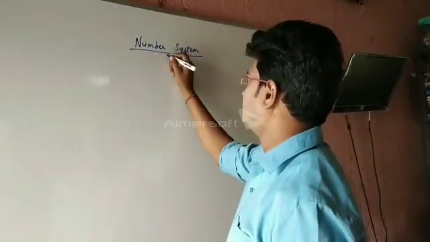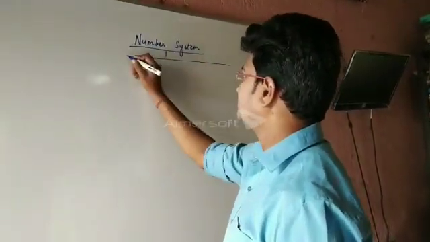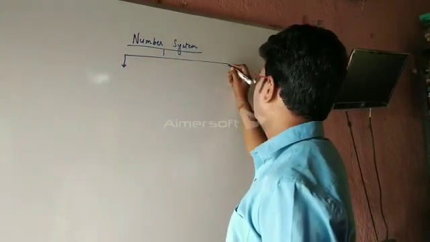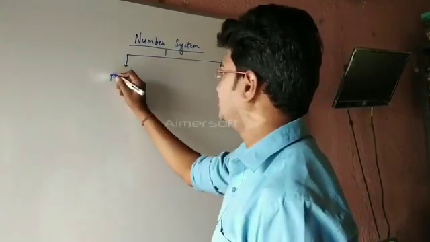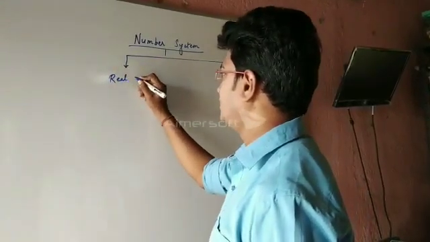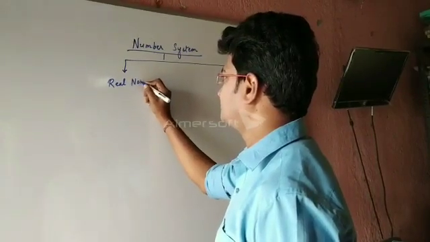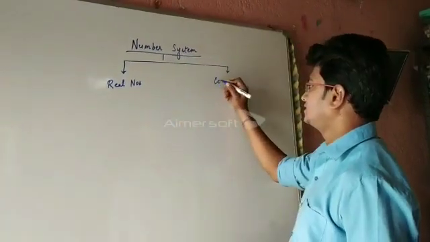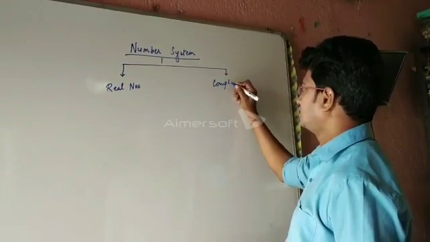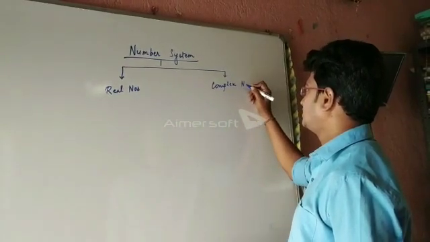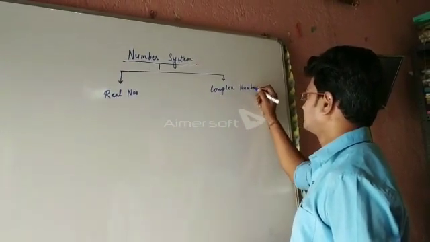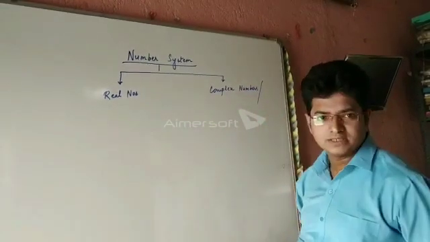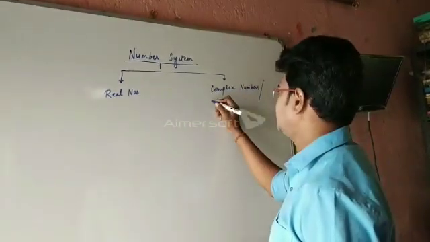Now this is the form. So this number system can be categorized into two parts. One is real numbers, another is complex numbers. Complex numbers are also known as imaginary numbers.